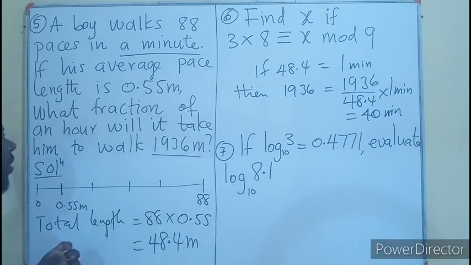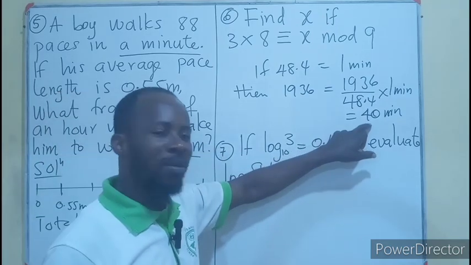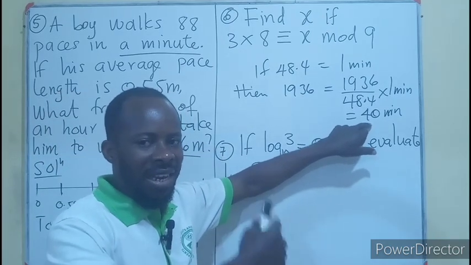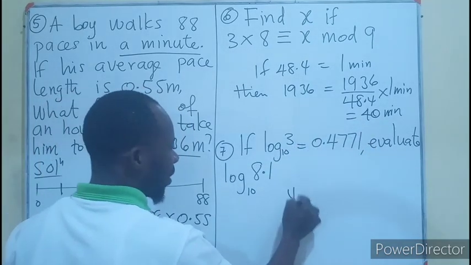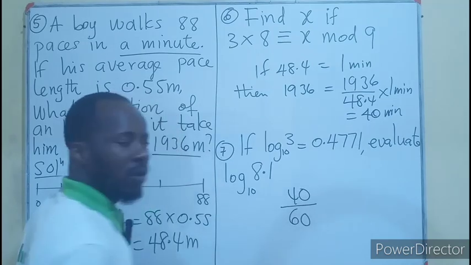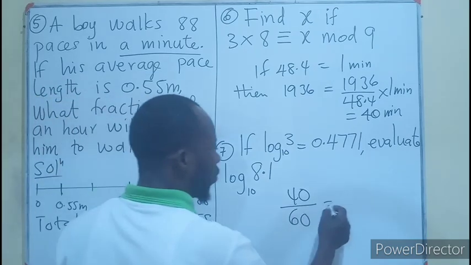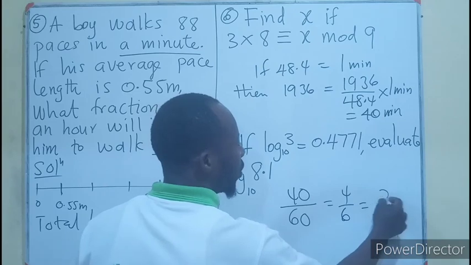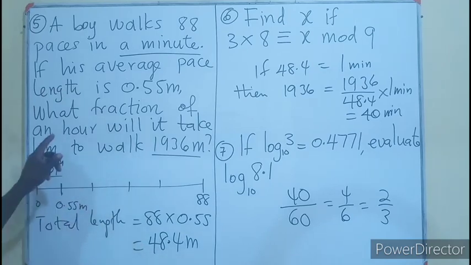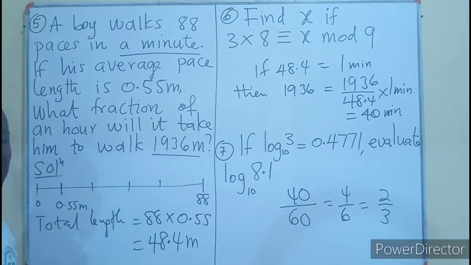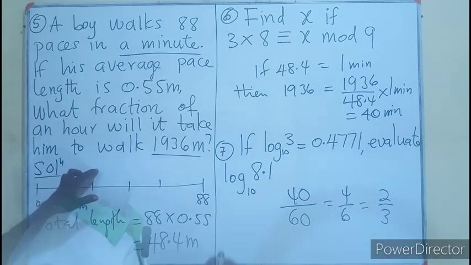We are only concentrating on what fraction of an hour it will take him. This is what is taking him in minutes. How will you convert this to an hour? You know there are 60 minutes in an hour. So it's 40 minutes over 60 minutes, which is just an hour. That is 4 out of 6, which is 2 out of 3. So this is the fraction of an hour that it will take him to walk 1,936 meters. That will be option D on the question paper.